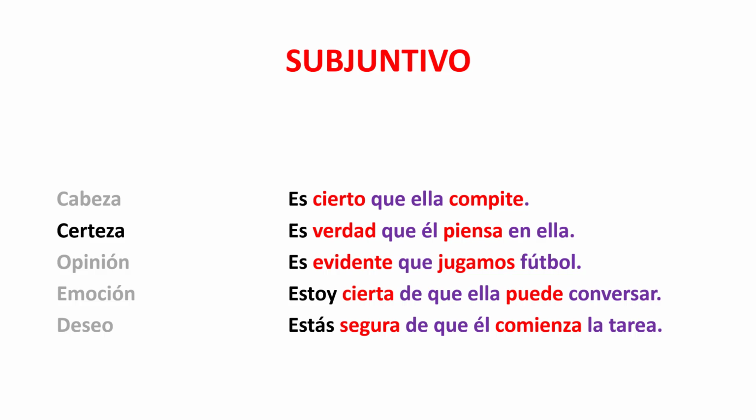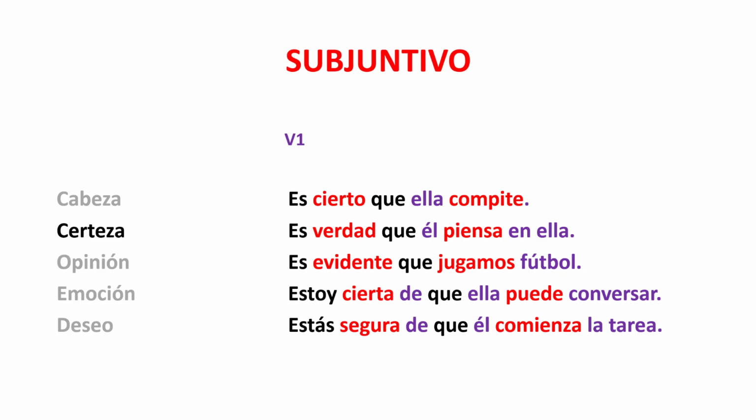Notice that each one of these verbs has either S or a star in front of it. All of the verbs of certeza are going to have either an S or a star. Es cierto, es verdad, es evidente, estoy cierta, estás segura. That's what's going to set these phrases apart: the first word is S and the other one's an adjective. There's going to be a connector between the two verbs, the verb 1 and the verb 2, and usually it's que, but sometimes it's when or if, but in this case it's all que. It is certain that she competes. Now these verbs are all positive right now. There is no subjunctive in any of these sentences.